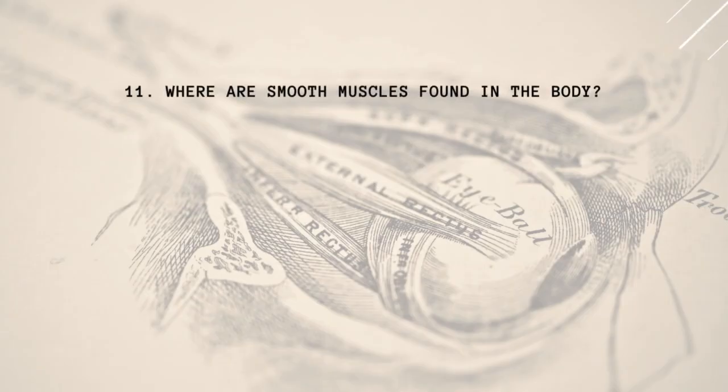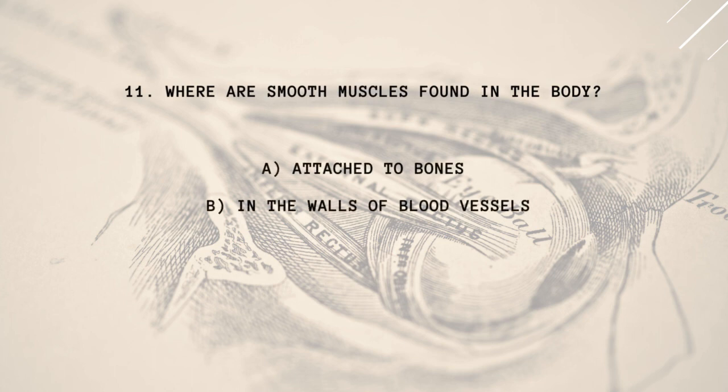11. Where are smooth muscles found in the body? A. Attached to bones. B. In the walls of blood vessels. C. In the heart. D. In tendon.